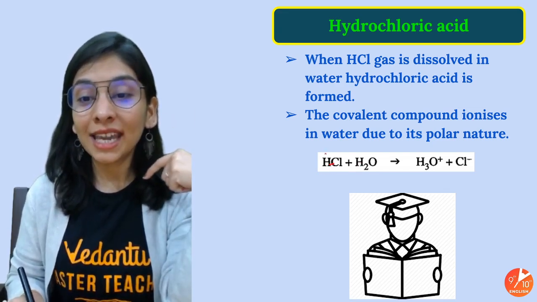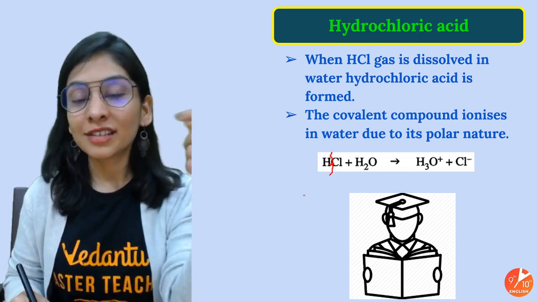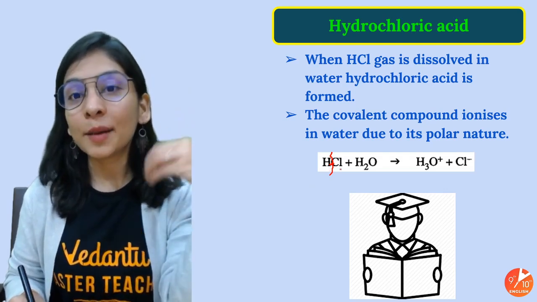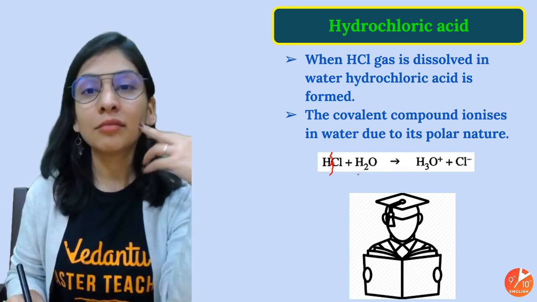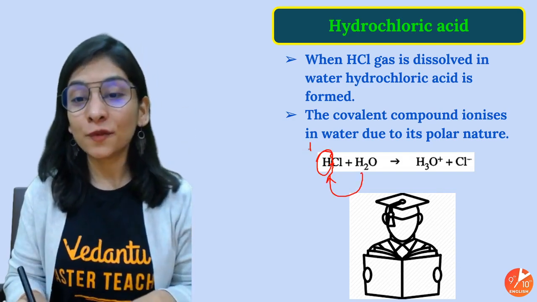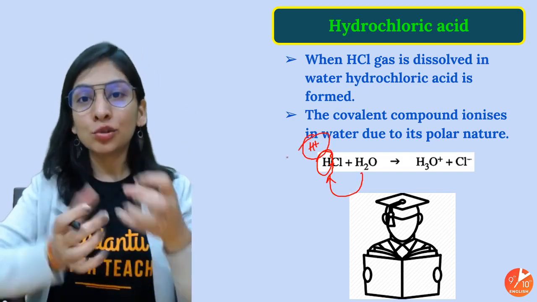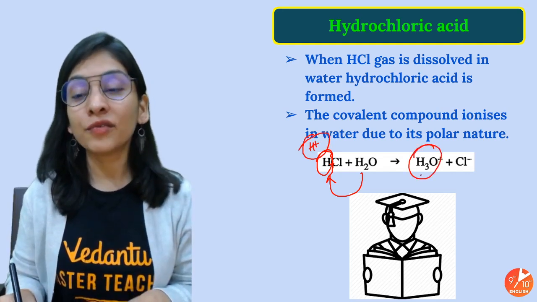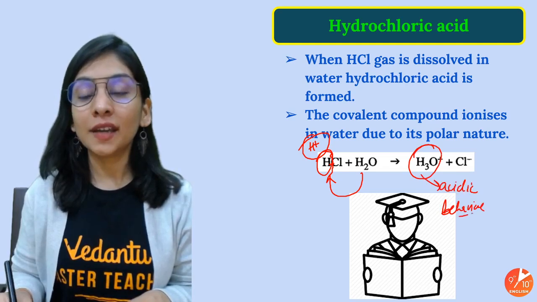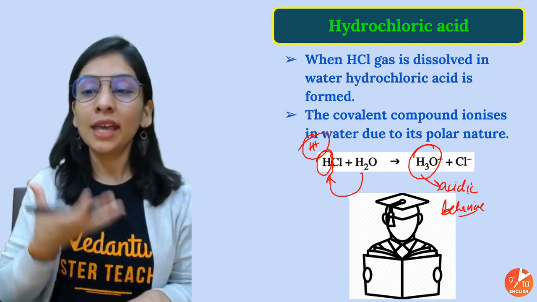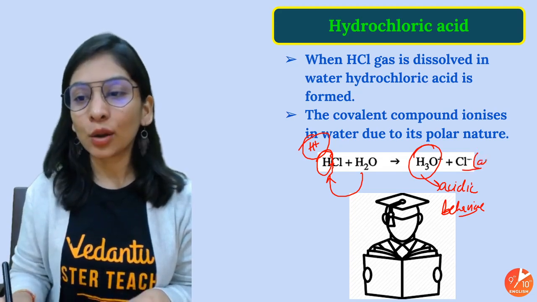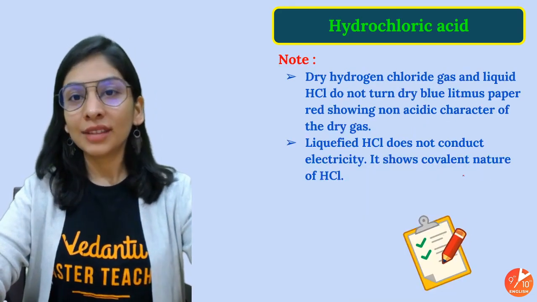Water helps to dissociate these substances into ions. Dissociation will occur, or I must say ionization. This was a polar substance. It will ionize with the help of a proper solvent. So it will react with the H+, which is formed very tiny, not stable. H2O will gather it to give the hydronium ion, responsible for the acidic behavior. So acid will show its acidic property only in the presence of water, because then only are the hydronium ions free to show that nature. And then there is the chloride aqueous ion as well. All right. So that's how we call it an acid.